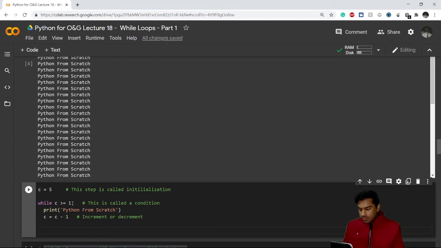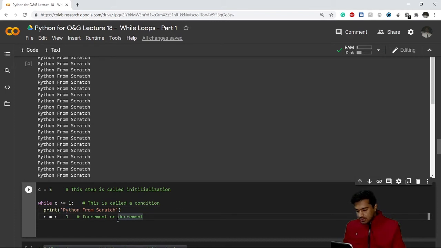Now 4 is greater than or equal to 1, correct, so it prints Python from scratch. It will go in the same manner till 1. Now 1 is also greater than or equal to 1, so it will print Python from scratch. But now this 1 becomes 0. When it comes again to this condition, 0 is not greater than or equal to 1. This condition becomes false, so it will stop here. It will not print Python from scratch now.